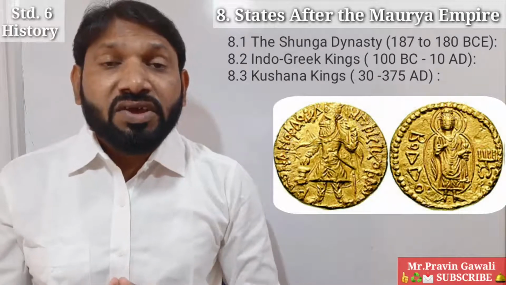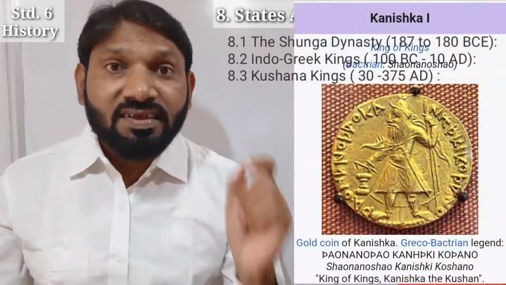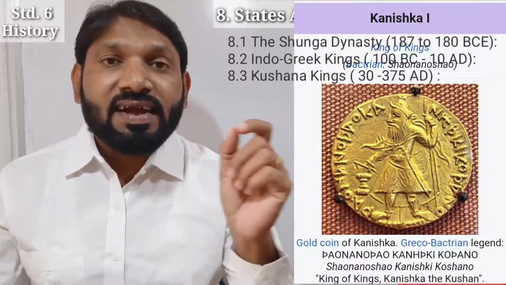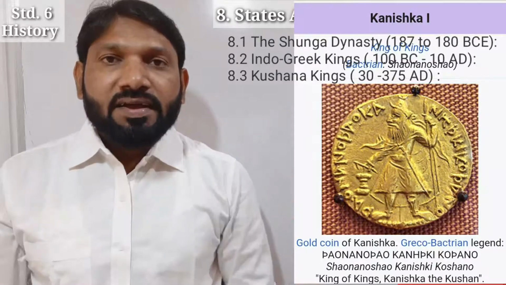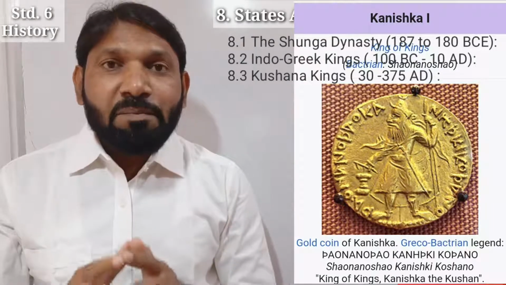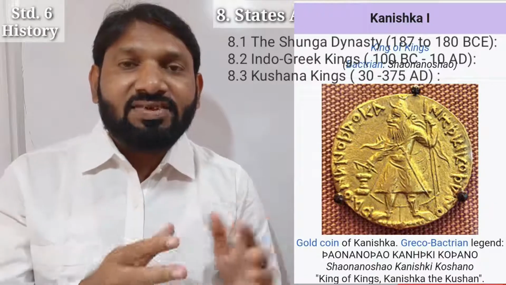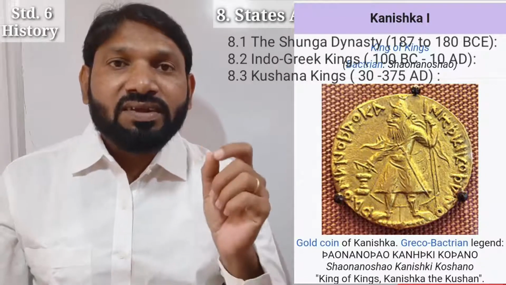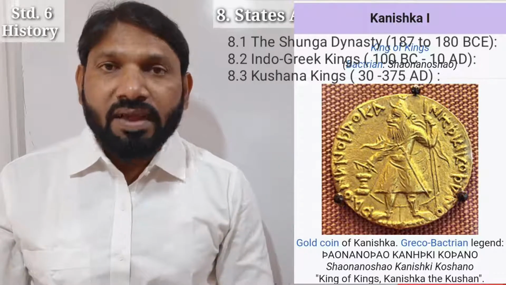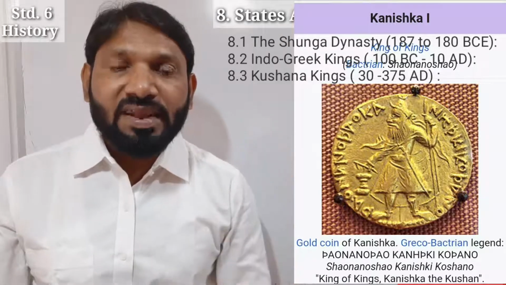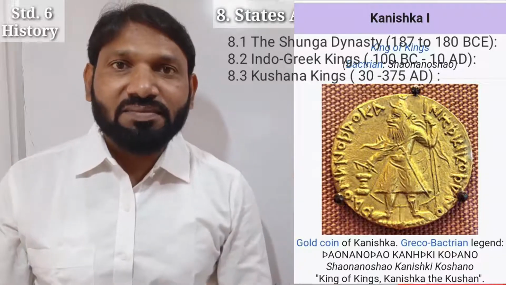Students, the renowned king of the Kushana kings was Kanishka, and the king Kanishka extended the Kushana Empire. Kanishka the Great, an emperor of the Kushana Dynasty in the 2nd century, that is 127 to 150 CE, is famous for his military, political and spiritual achievements.